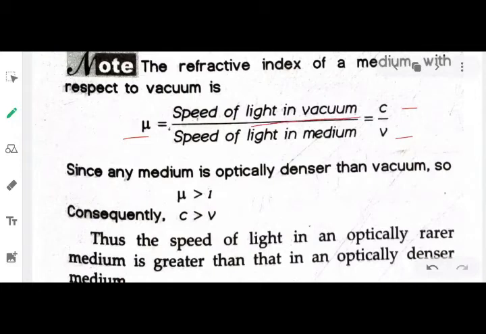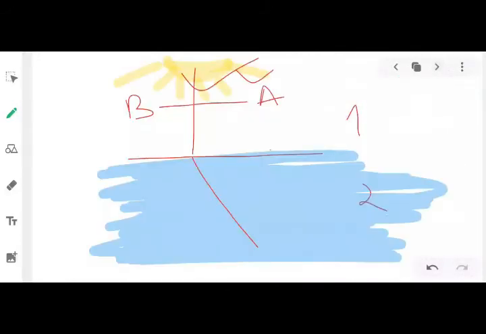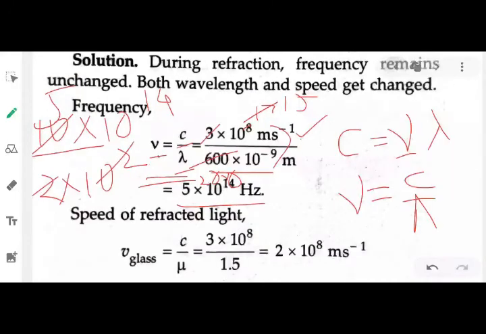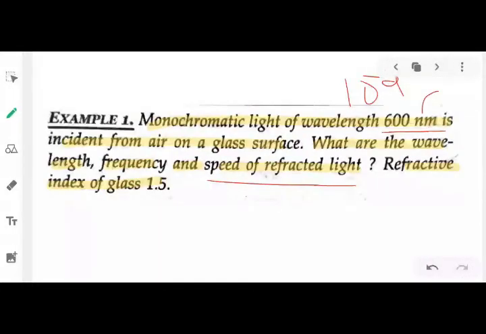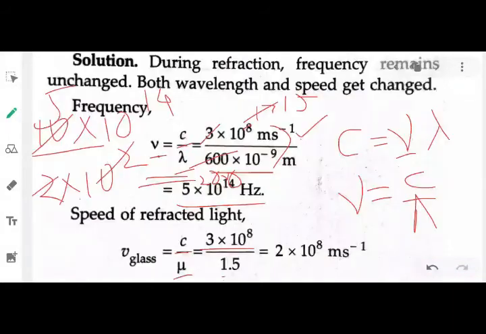C is the speed of light in vacuum, V is the speed of light in the medium. Fine. So I can write the velocity or speed of light in your medium, which is glass, equals c divided by your refractive index. What is the speed of light in vacuum? 3 times 10 to the power 8. And in the question they have given the refractive index of the glass, how much? 1.5. So I've written 1.5.